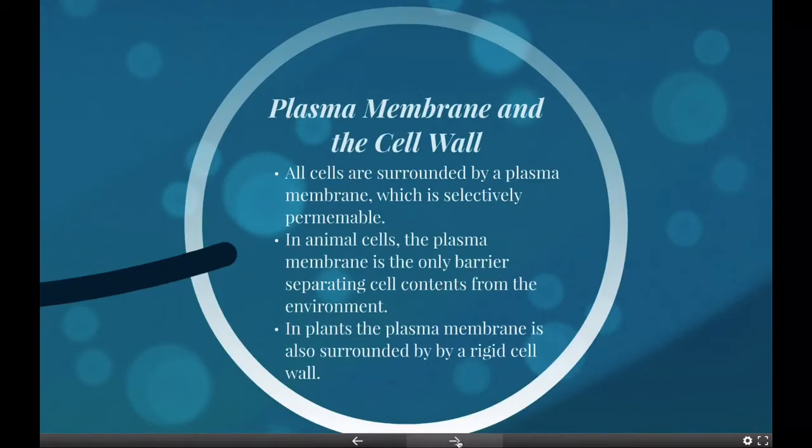In animal cells, the plasma membrane is the only barrier separating cell contents from the environment, but in plants and bacteria, the plasma membrane is also surrounded by a rigid cell wall. Bacterial cell walls are composed of peptidoglycan.